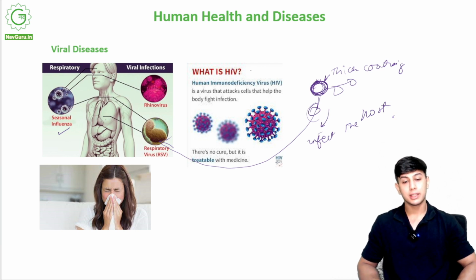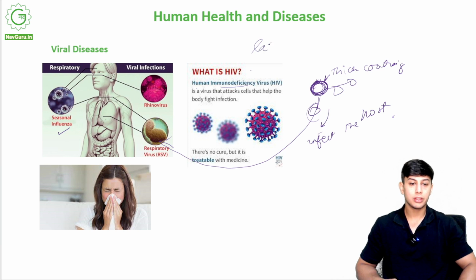Now what is HIV? HIV is a virus. Remember the name, human immunodeficiency virus. Immunodeficiency means lack of immunity. What does lack of immunity mean?